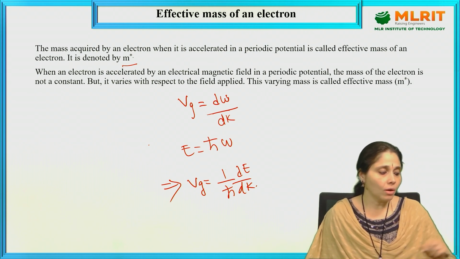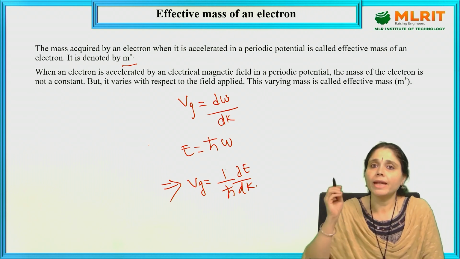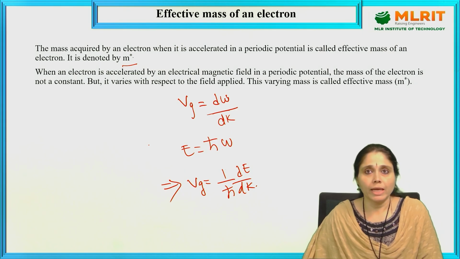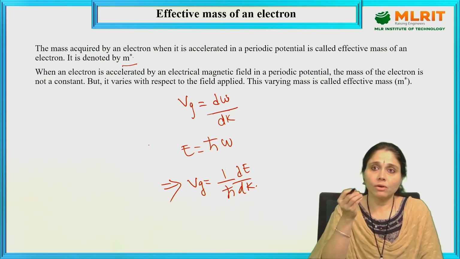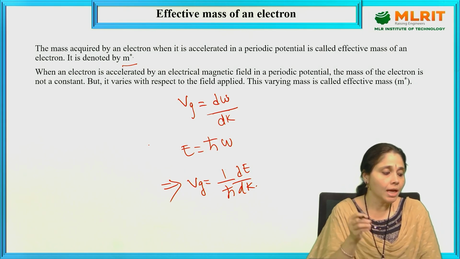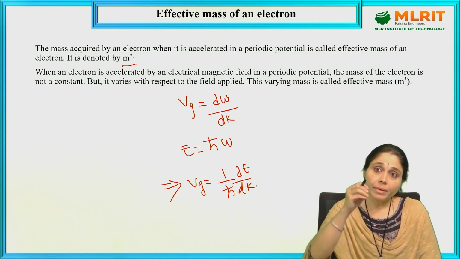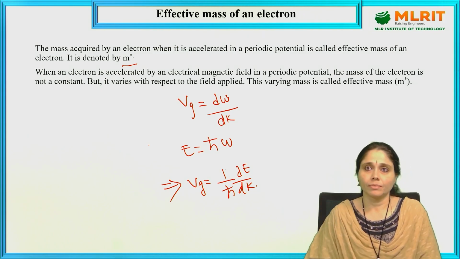Now, when an external force is applied to the electron, a small work will be done on the electron.